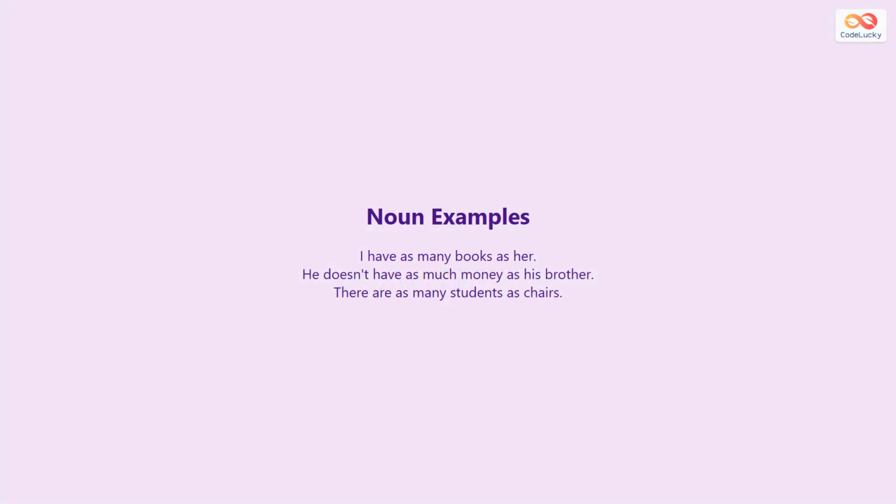With nouns, use as many for countable items like books. I have as many books as her means equal book count. Use as much for uncountable items like money. He doesn't have as much money as his brother.